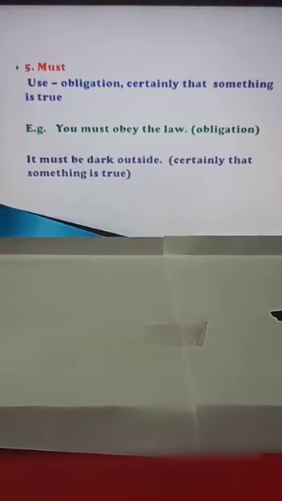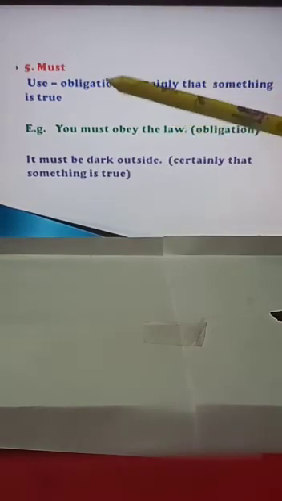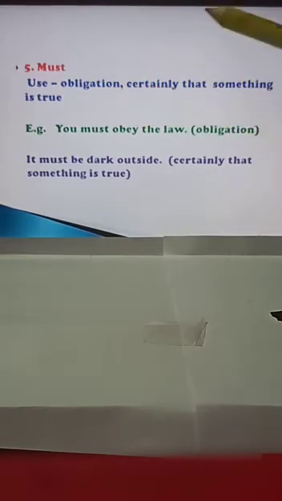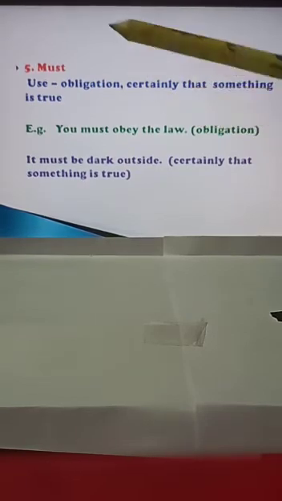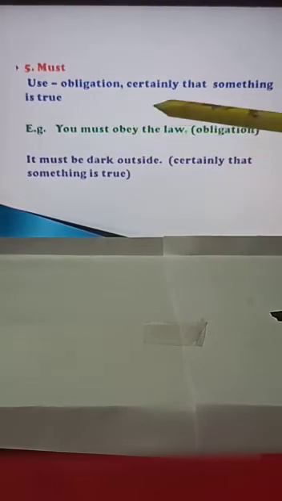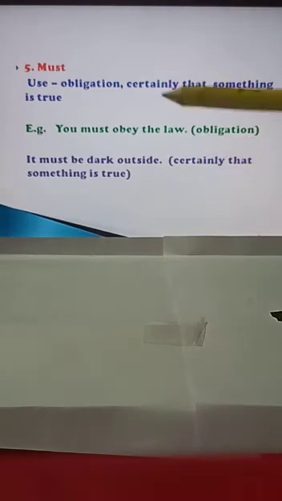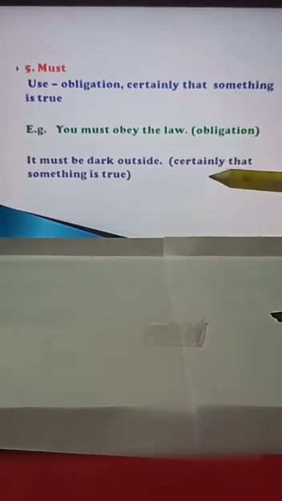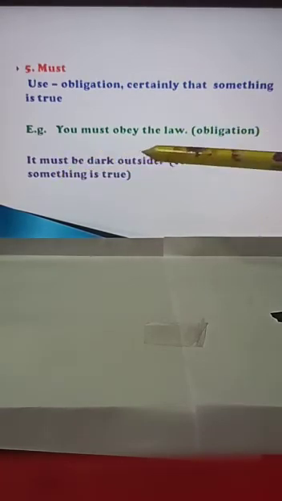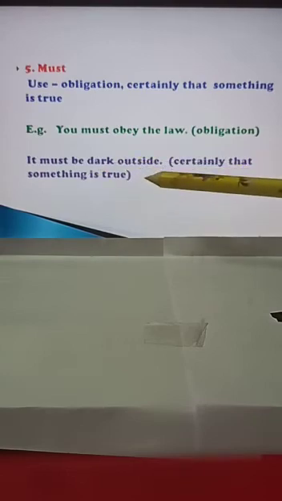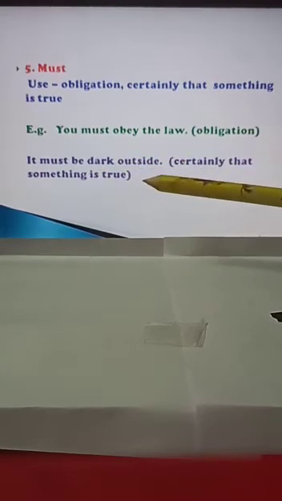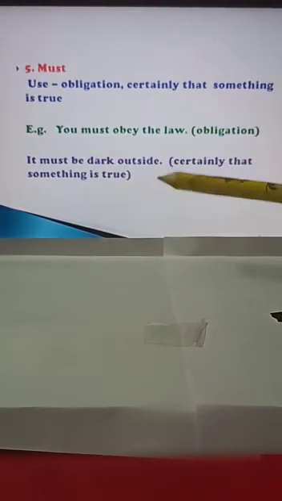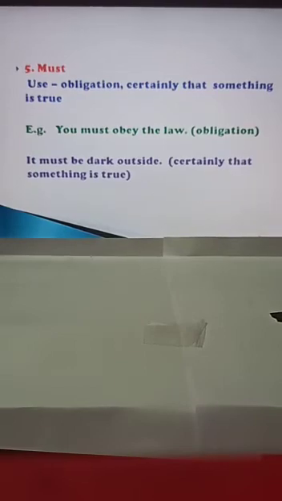Okay, see, must. What is the use of must? Where do we use must? Obligation, and certainty that something is true. Certainly means surely that something is true. Then you are supposed to use must. You must obey the law. This is obligation. You must obey the traffic rules. You must walk on the zebra crossing. You must come to school in proper uniform. Next, it must be dark outside. Certainty that something is true. If you come late, it must be dark outside. There is surety.